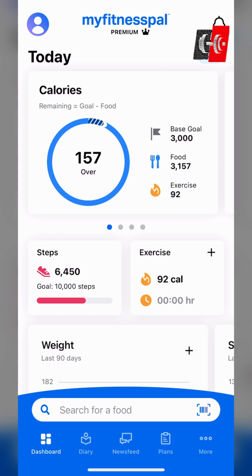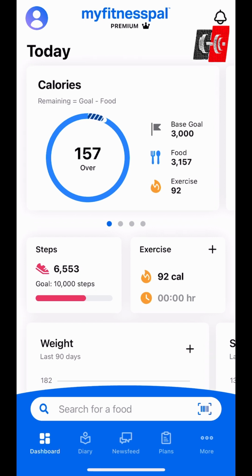In this video, we're going to really dive deep into MyFitnessPal and how to integrate it with the fitness app. And then in the last video, we'll go over everything in the actual Decentralized Strength Fitness app. Before I show you my favorite features and how I personally use MyFitnessPal, let's go over to the settings and set our custom calories based on the information we got from the first video.